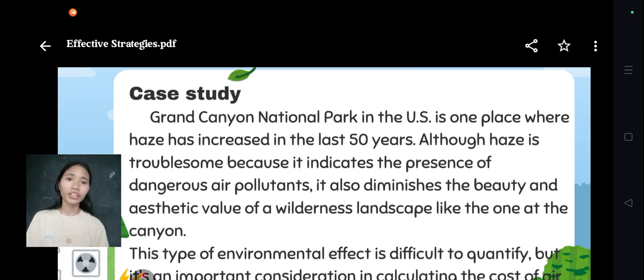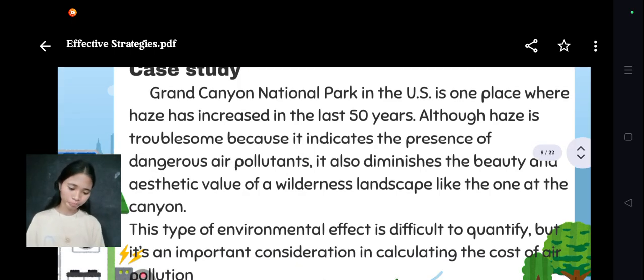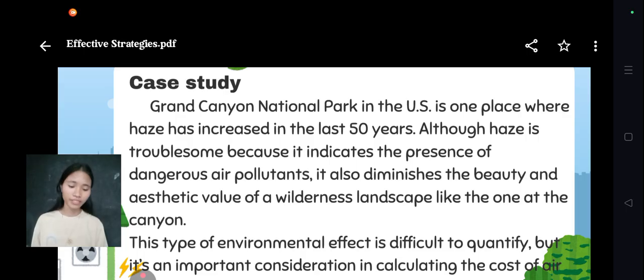Then number 5 is the case study. Grand Canyon National Park in the US is one place where haze has increased in the last 50 years. Although haze is troublesome because it indicates the presence of dangerous air pollutants, it also diminishes the beauty and aesthetic value of a wilderness landscape like the one at the canyon. So over the past 50 years, haze has increased in the Grand Canyon.